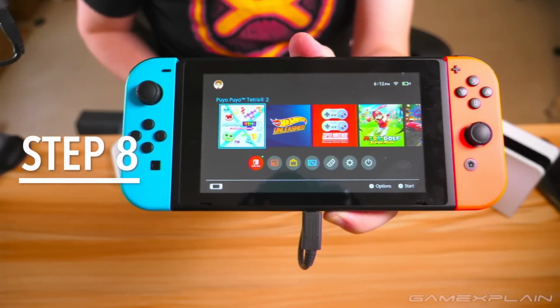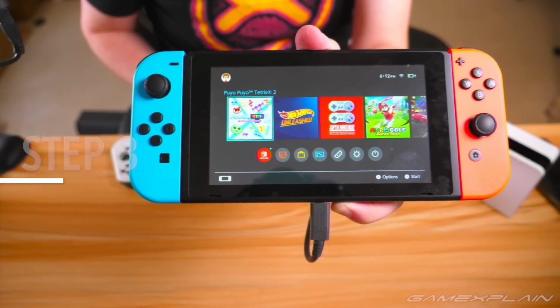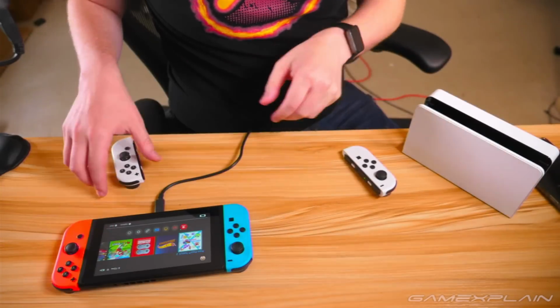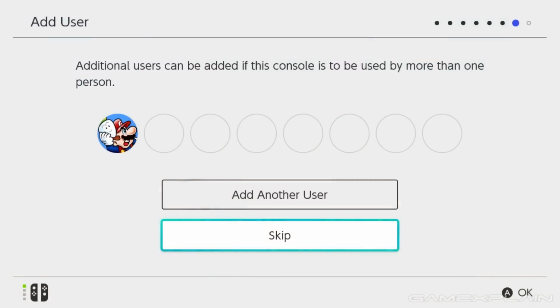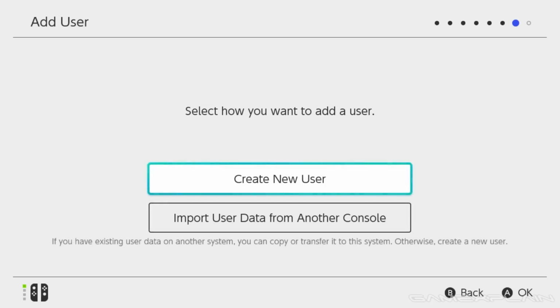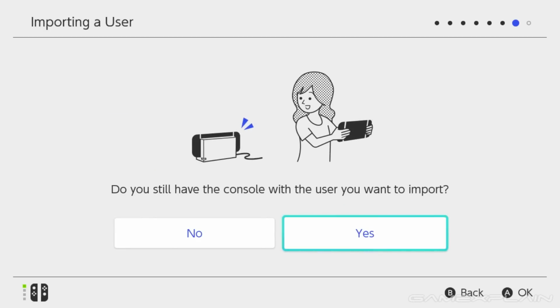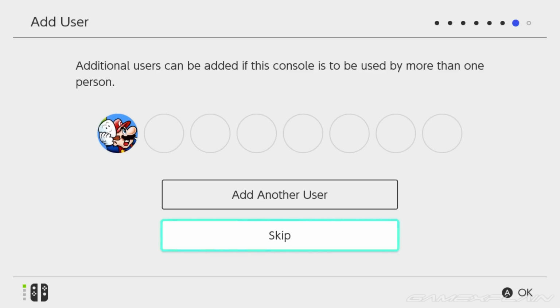Step 8, we are almost done. At this point, your old Switch will be booted back to the home menu. But go ahead and grab your OLED again, where there are a few more screens to get through. After the transfer, you'll have the option to add additional users, in which case you'll repeat the whole process over again. But unless you want to put multiple Nintendo accounts on your Switch OLED, you can just skip this.